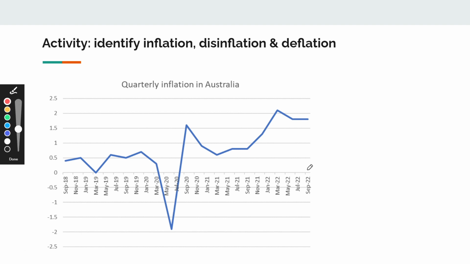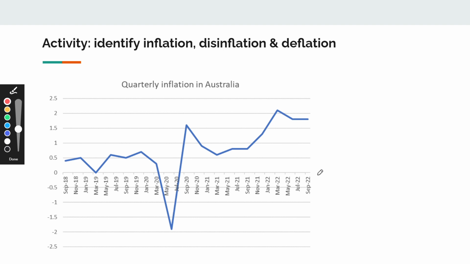All right, so the first thing to think about is whenever the rate of change, inflation, is above 0%, so if 0% is here, anytime the blue line's above this, it's inflation, right? We've just got to work out if there is disinflation during that inflation. And if it's below 0%, that's always going to be deflation. So of course, the first point here is our big point of deflation, which was during our COVID-19 crisis when the economy was shut down. So over that period, prices decreased, okay?